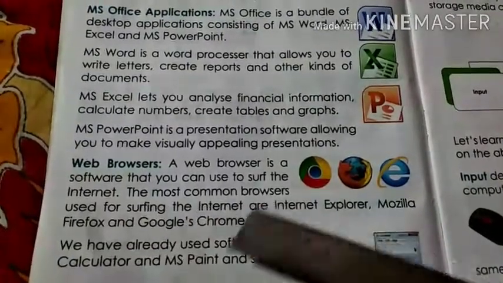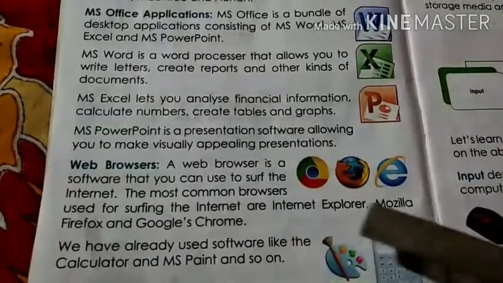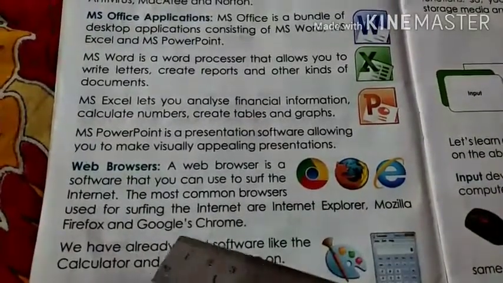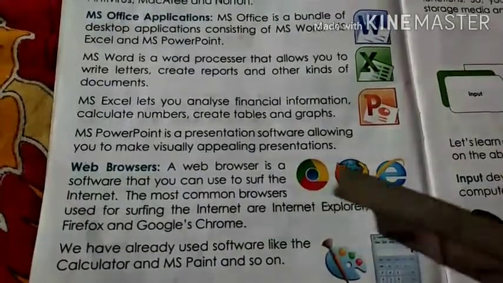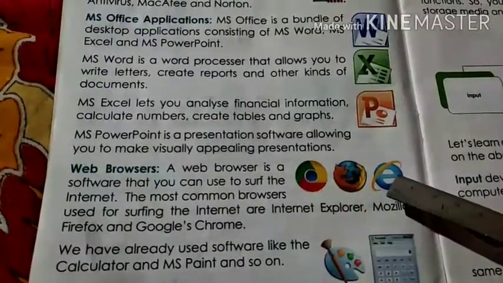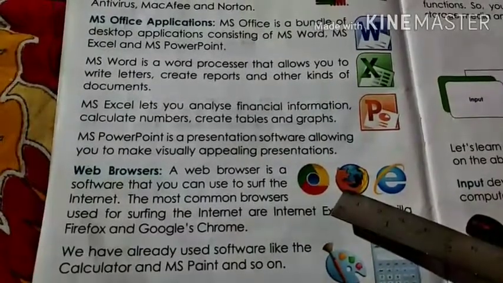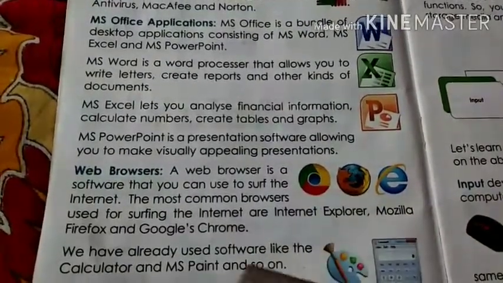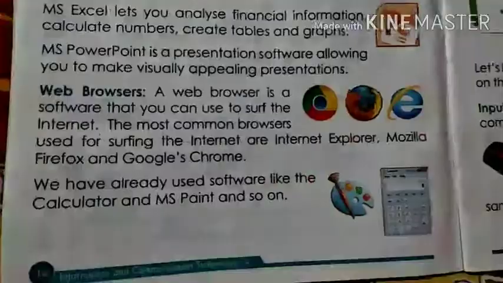The most common browsers used for surfing the internet are Internet Explorer, Mozilla Firefox, and Google Chrome. So here this symbol is of Chrome. Again this is Internet Explorer, and this is Mozilla Firefox and Google Chrome. So these are a few commonly used search engines.